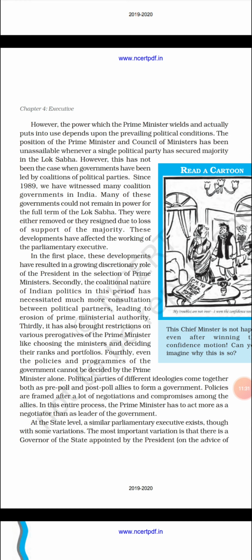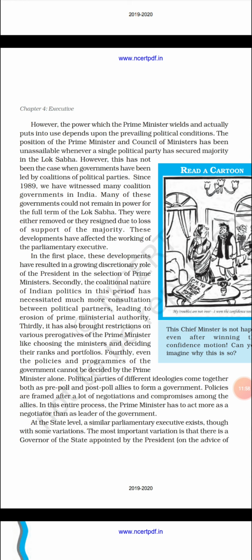But sometimes this government could not remain in power for a full term of the Lok Sabha. Sometimes they were either removed or they resigned due to the loss of support of the majority. These developments have affected the working of the parliamentary executive. If there was only a single party, and the Prime Minister is from that party, then that wouldn't be a problem.